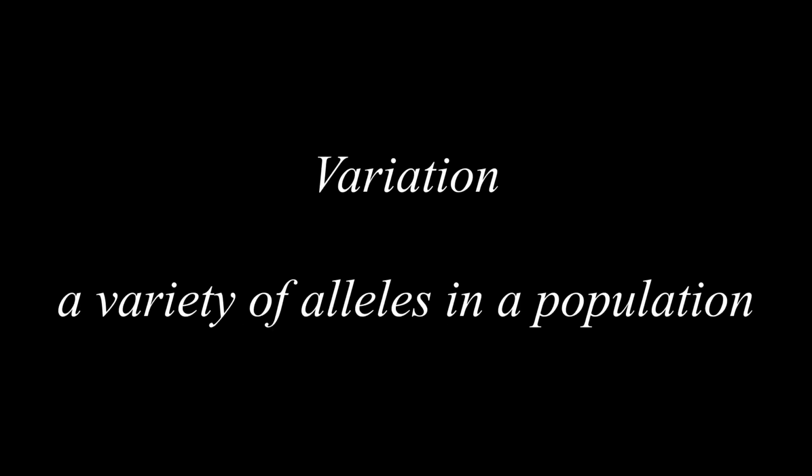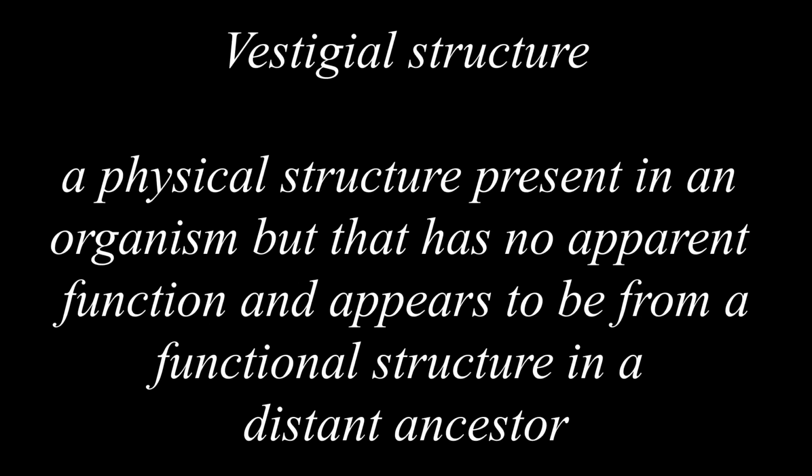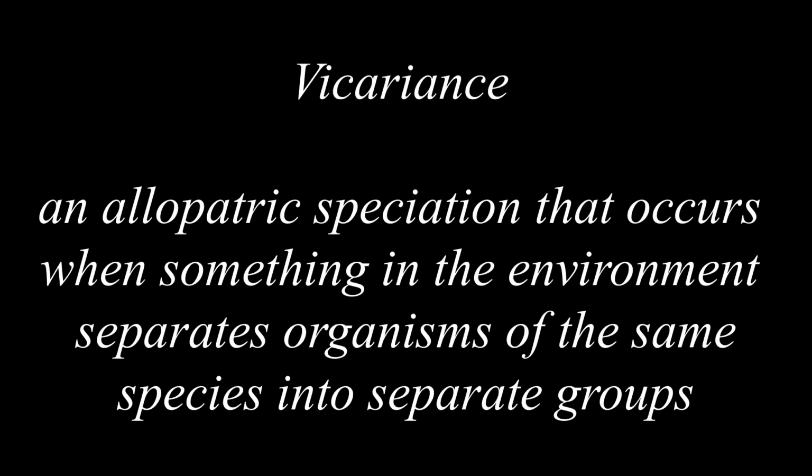Variation, a variety of alleles in a population. Vestigial structure, a physical structure present in an organism but that has no apparent function and appears to be from a functional structure in a distant ancestor. Vicariance, an allopatric speciation that occurs when something in the environment separates organisms of the same species into separate groups.